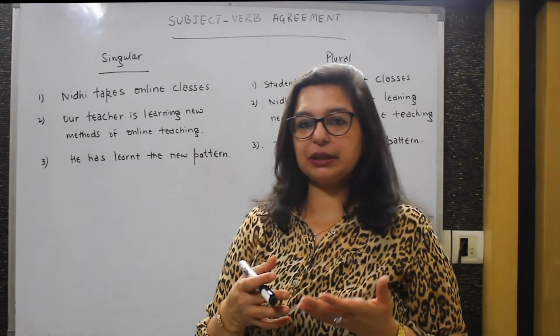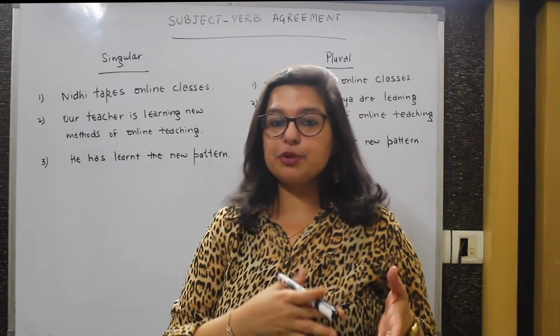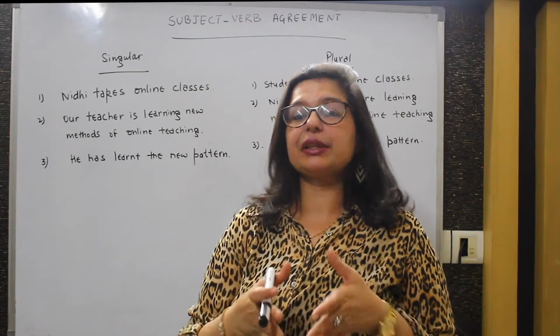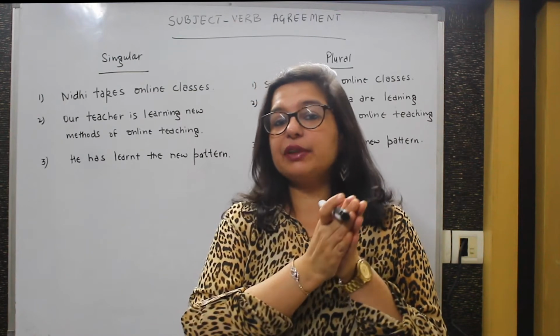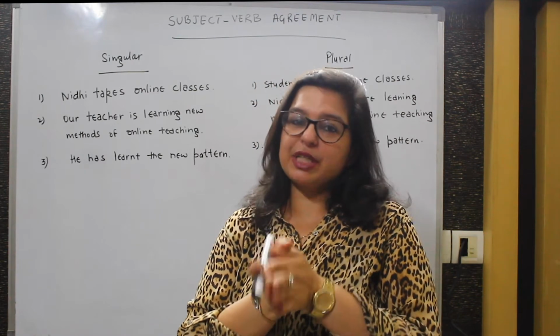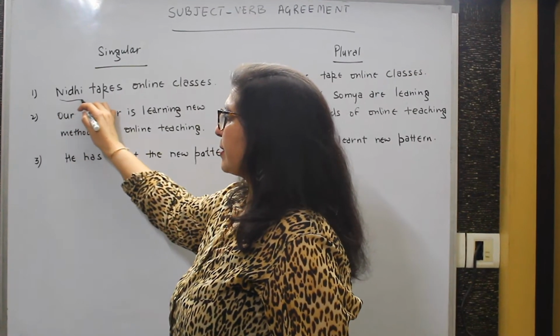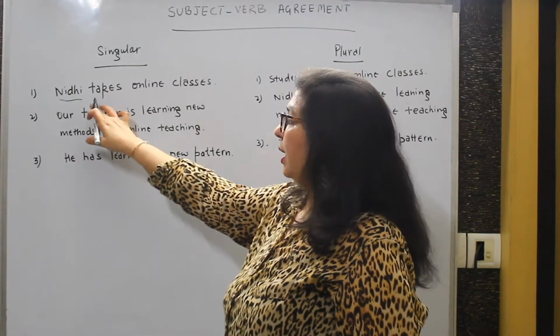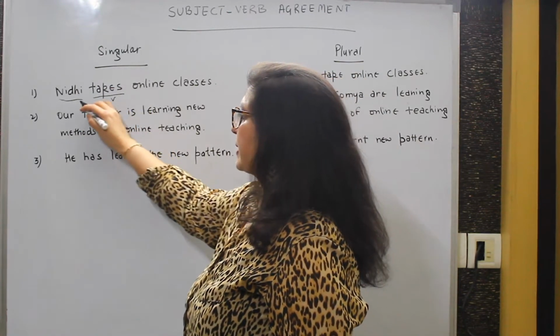So let's get started. In this video, we will learn about subject-verb agreement. It means the subject and verb must agree with each other in number. If the subject is singular, the verb should be singular, and if the subject is plural, the verb must be plural. For example, Nidhi. This is the subject of this sentence. This is singular, so it will take a singular verb, takes.